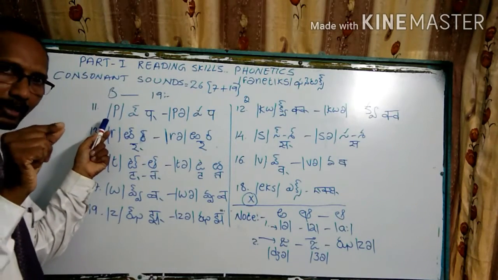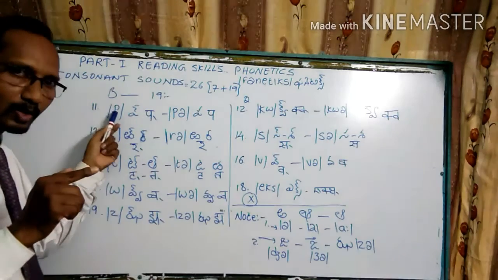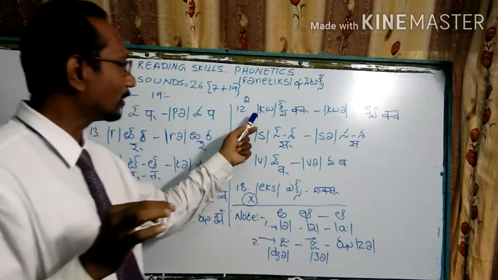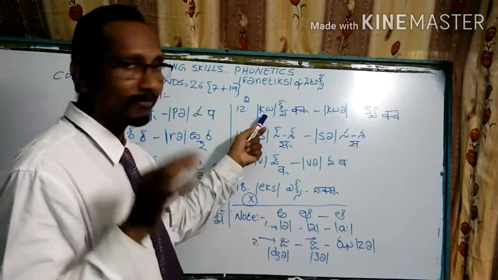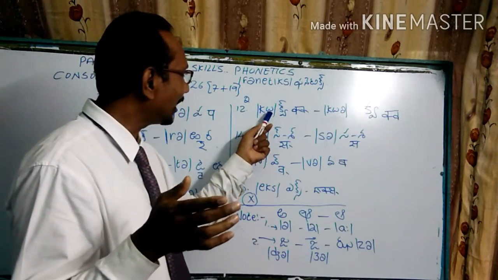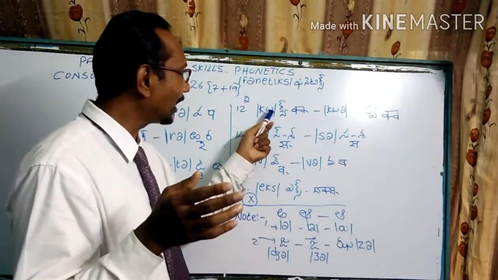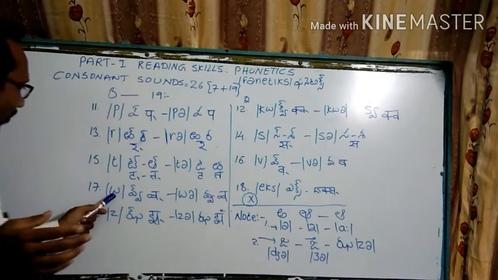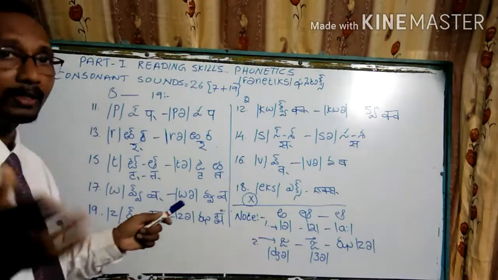The small printed letter P is known here as Pa. The Pa sound is applied here. Coming to this one, see, the letter Q is applied in the phonetic version as K and W, the Ka and Va sounds. Here we have the Va sound and the Ka sound that I gave you in the last class.